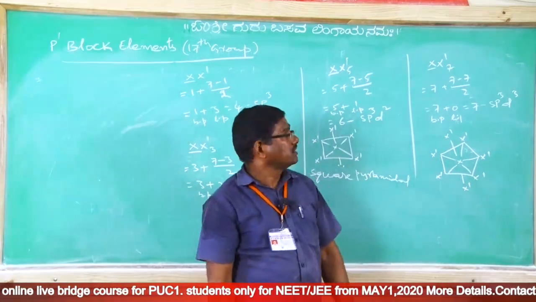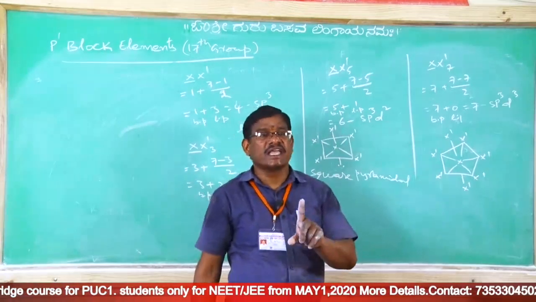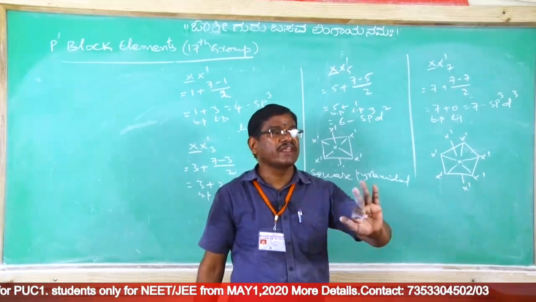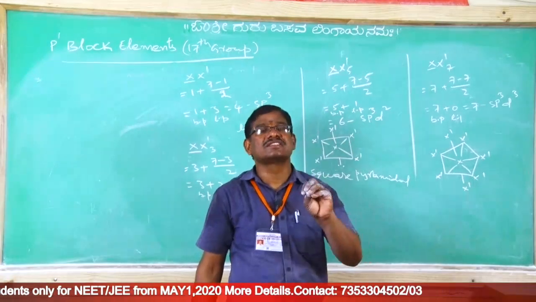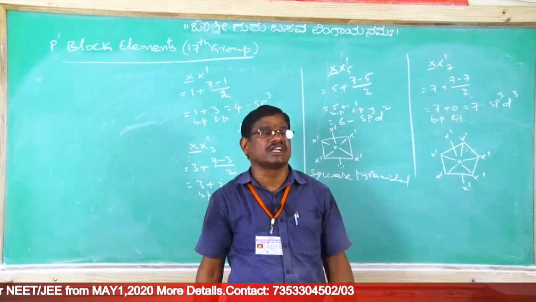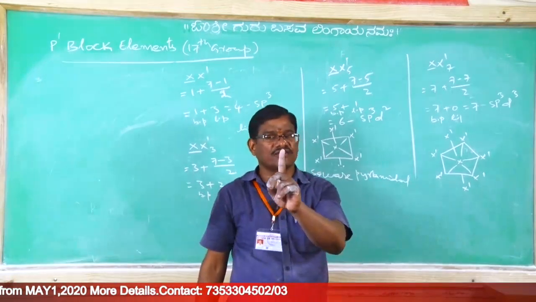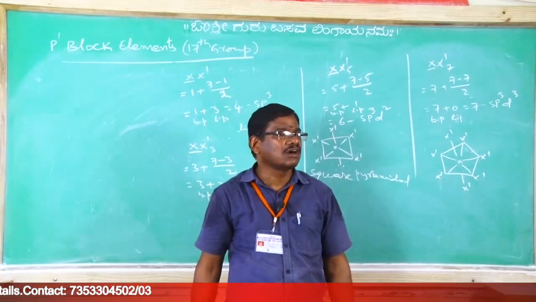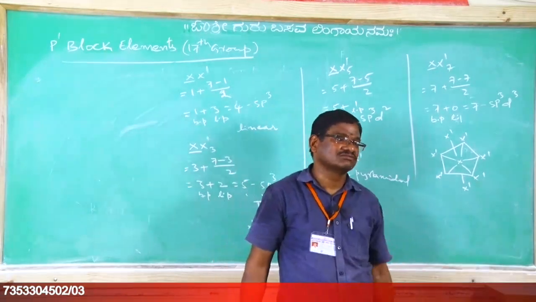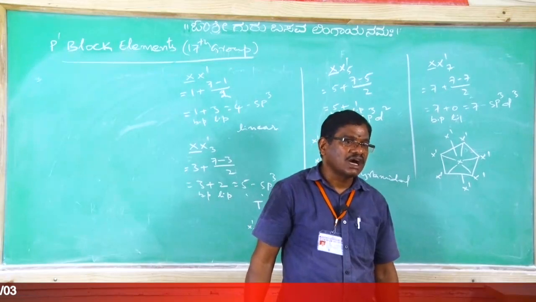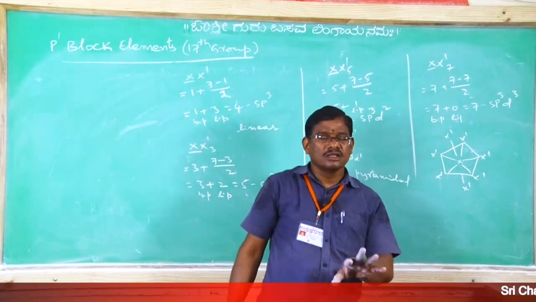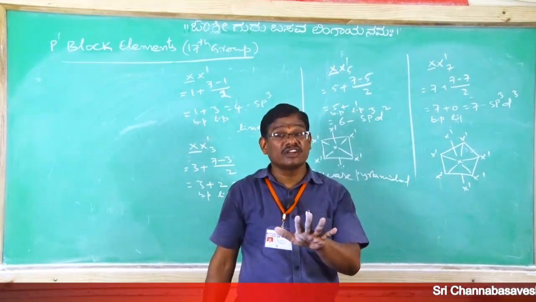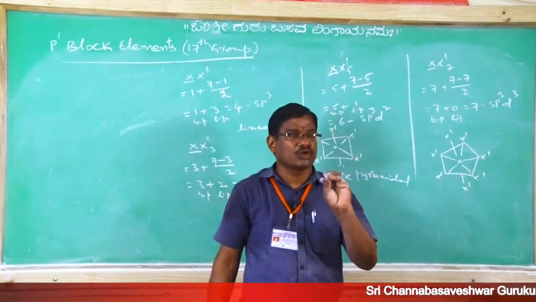Clear now? These interhalogens, except ClF, at room temperature exist in liquid and solid state. ClF exists in gaseous state, and these are highly soluble in water. Interhalogens are highly soluble in water. Here interhalogens' reactivity is more than individual halogen atoms.